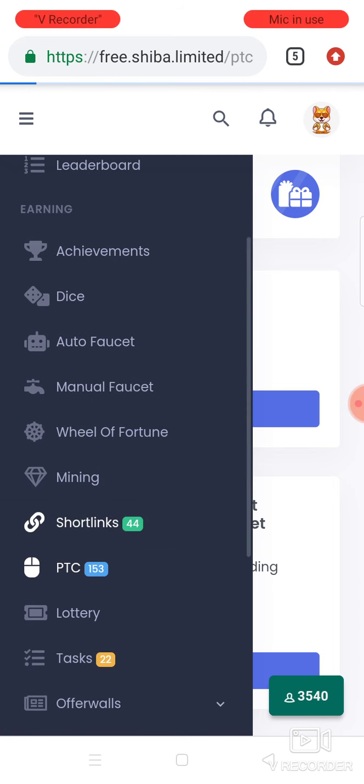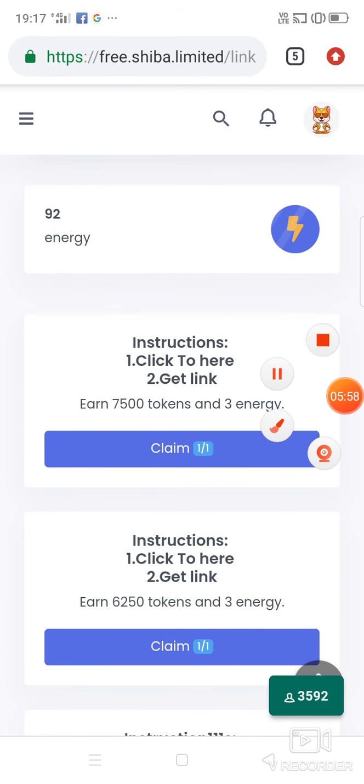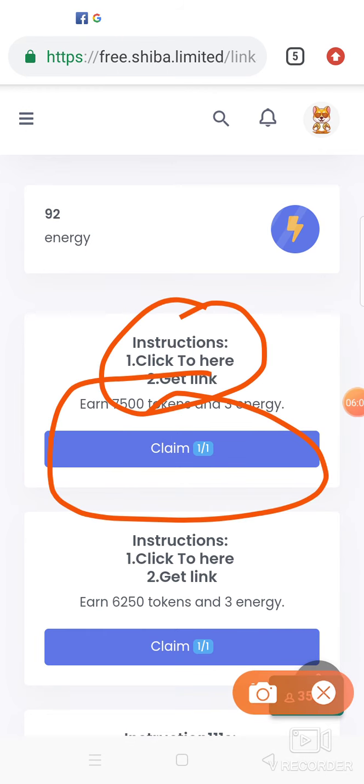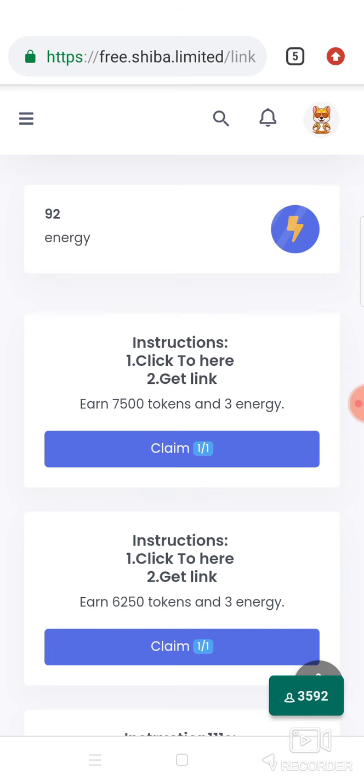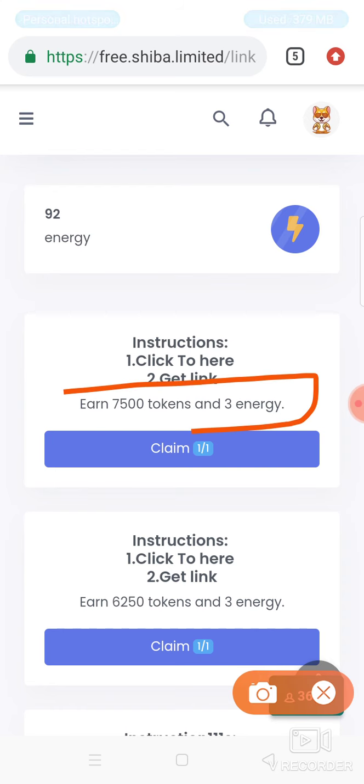These are the short links. By clicking on the short links, you can claim. You will get two links over here. You have to complete both the links, and you will earn 7,500 tokens and 3 energy. Remember, in the PTC ad you don't get energy, but if you clear the short link, you get three energies. You can see over here energy plus the tokens.